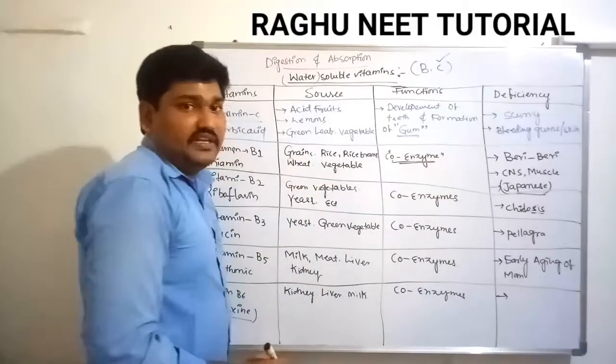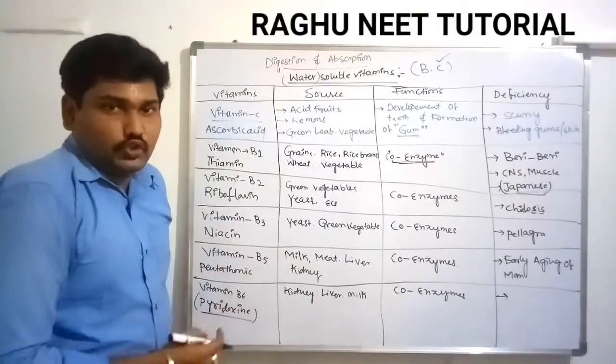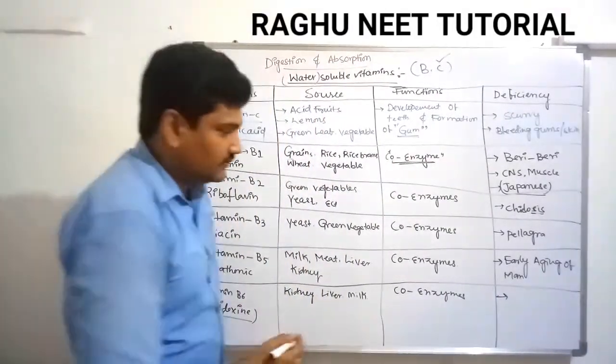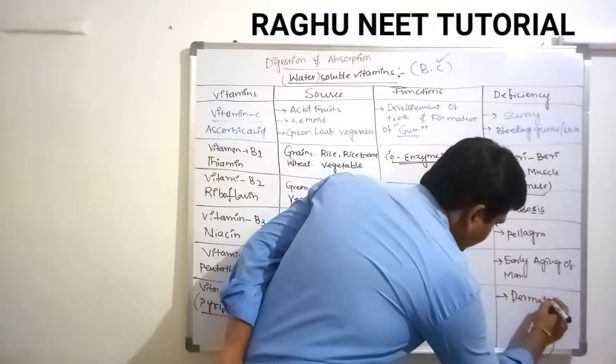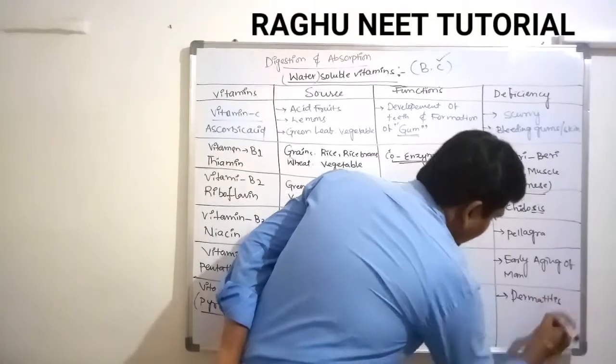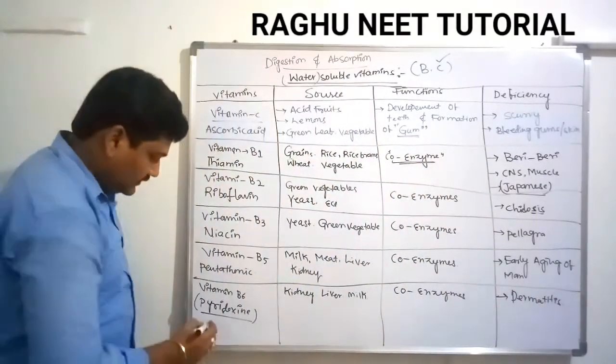What is the deficiency of B6? It causes dermatitis. Dermatitis is nothing but a skin disease.